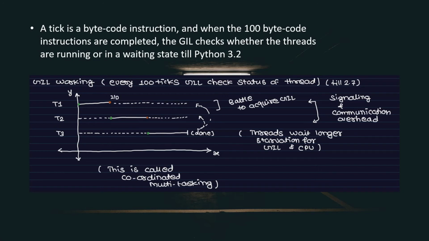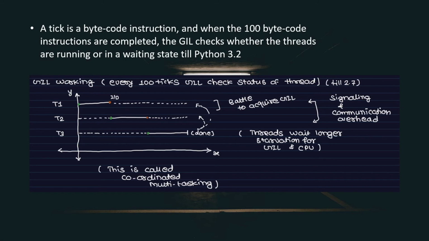Let's say we have 3 threads, T1, T2 and T3. T1 started its execution and it is waiting for IO instructions. After 100 ticks, the GIL checks, and T1 is now in the waiting state. Let's start T2. T2 executed some operations and is also waiting for some operations to perform. Then after 100 ticks, T3 started and executed.